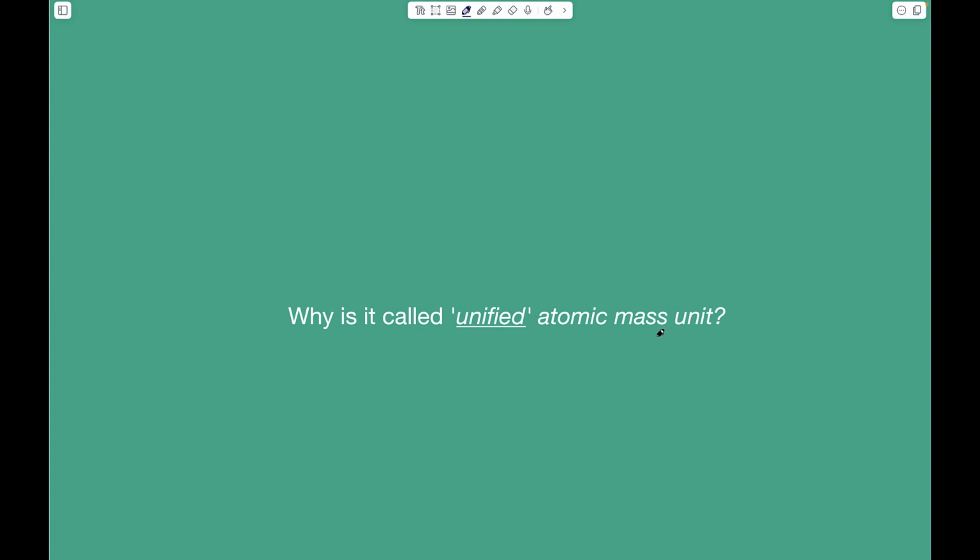Many of us know that the latest standard for the masses of atoms is called Unified Atomic Mass Unit. We understand why it is called atomic mass unit. It is simply a unit for the masses of atoms or atomic masses. But why is it called Unified Atomic Mass Unit?